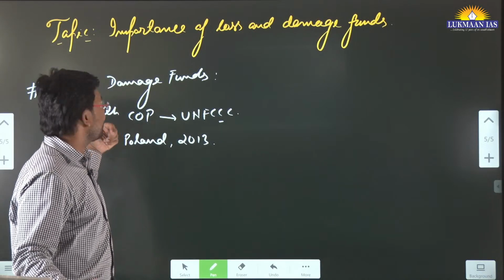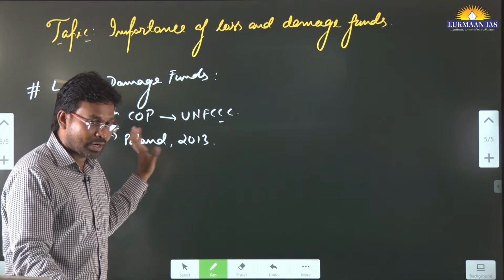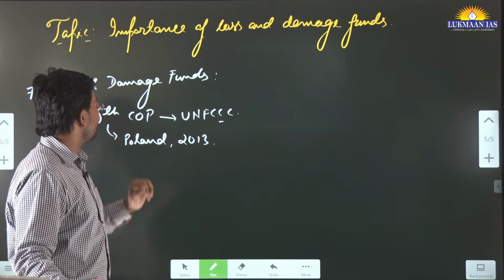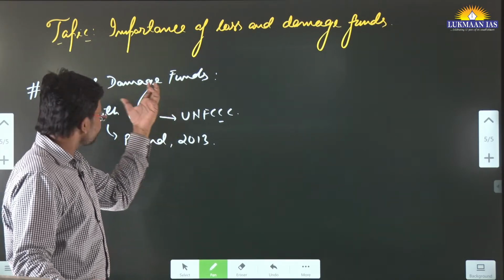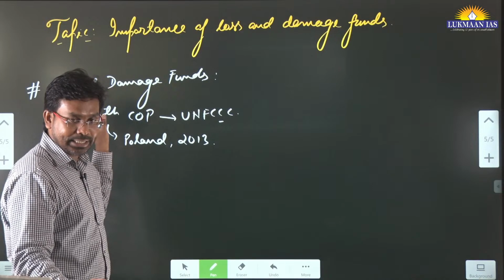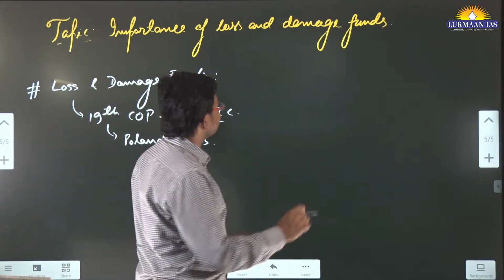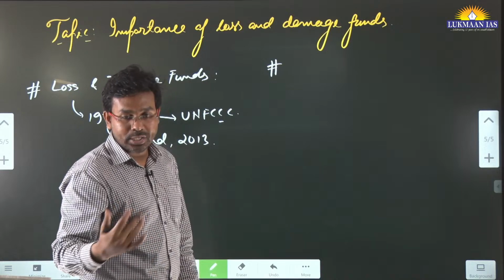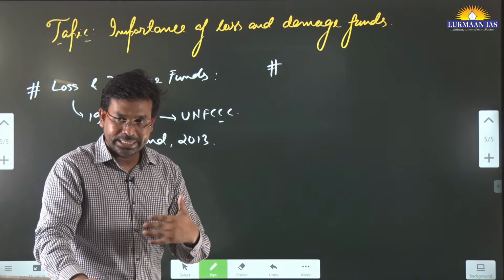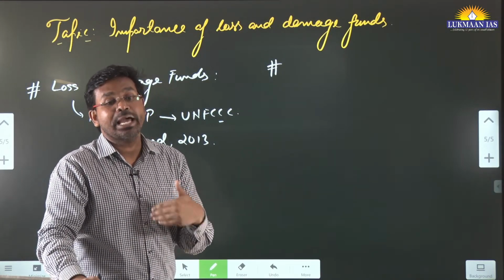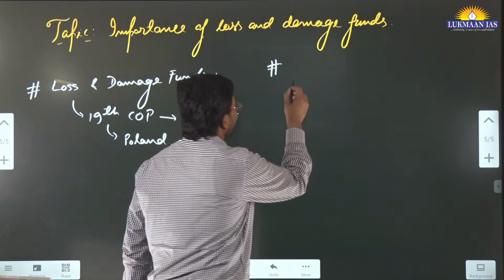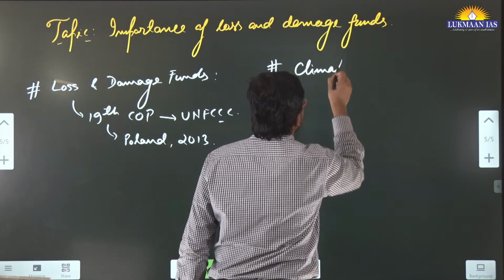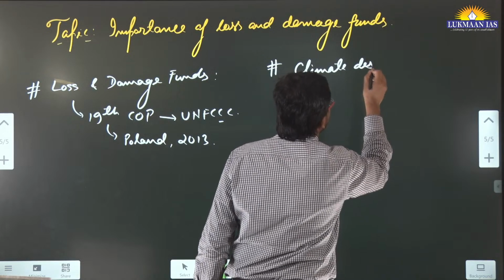So we need to understand what we mean by loss and damage fund and why it is needed. Initially they thought about creating a loss and damage fund, and it is related to all the losses of lives and the damage that happens because of climate disasters or climate change.